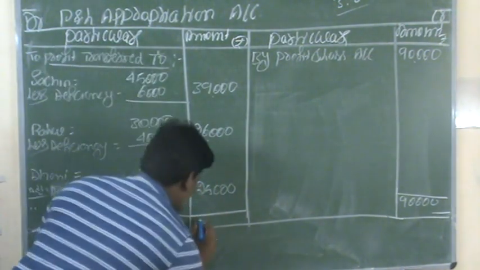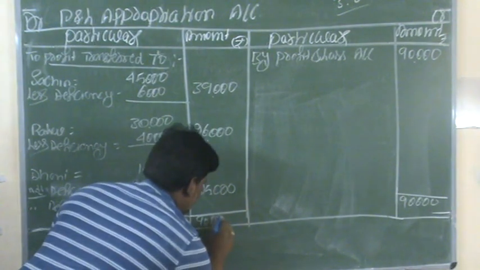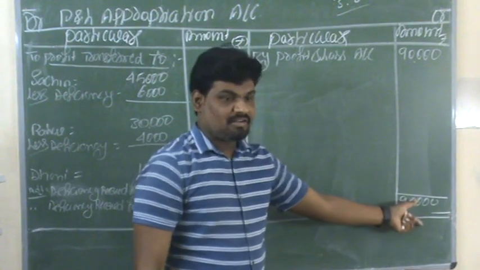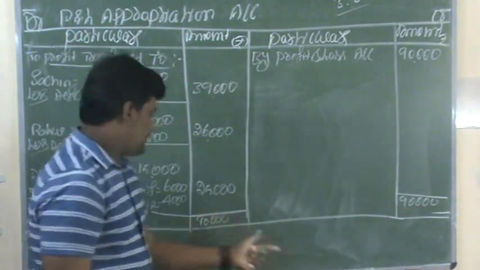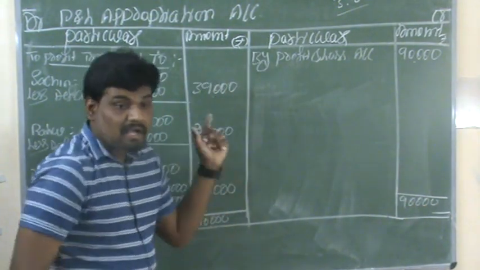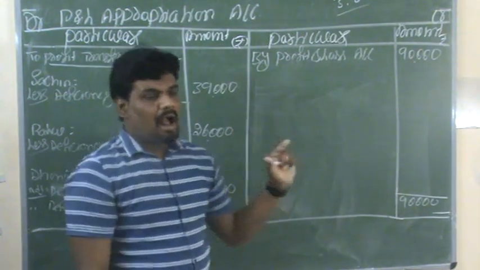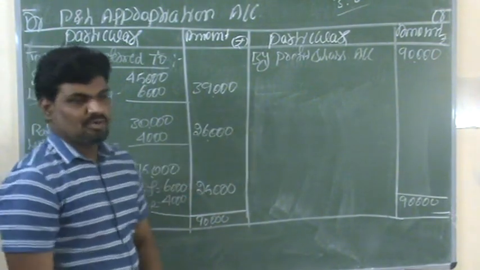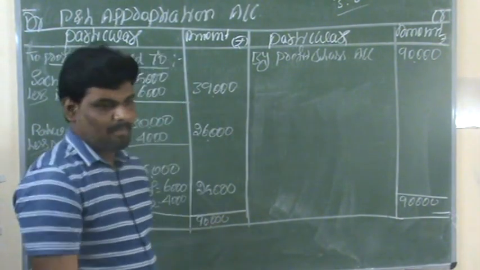Total balance is 90,000. Whatever the profits in the business organization, all the profits we appropriate among all the partners according to their ratio and according to their guarantee. So this is the solution for question number 1.